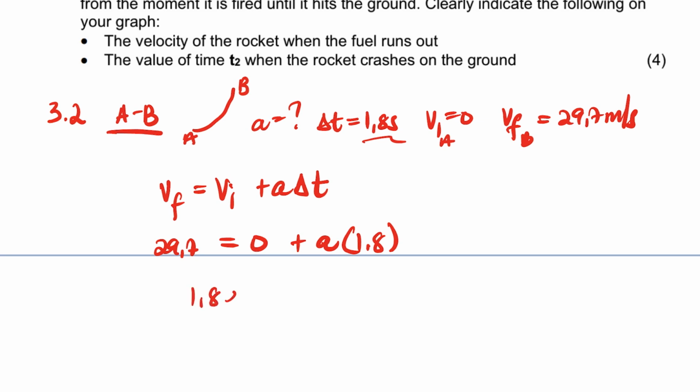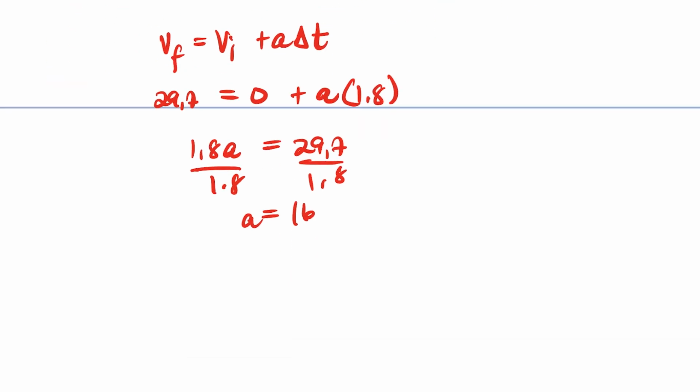So we're going to have 1.8a is equal to 29.7, and we divide by 1.8 there. So the acceleration there is going to be 16.5 meters per second squared, right? And the acceleration direction, it's accelerating upwards, right?